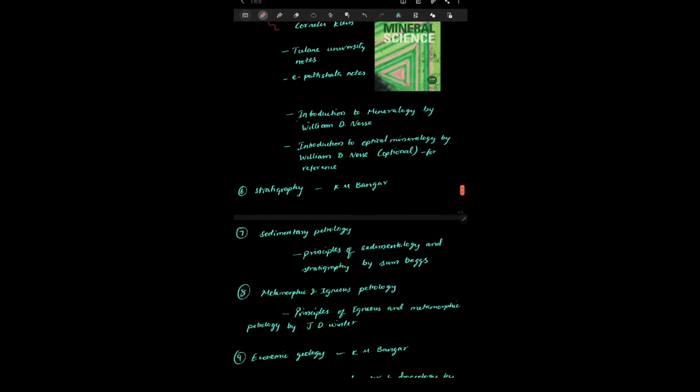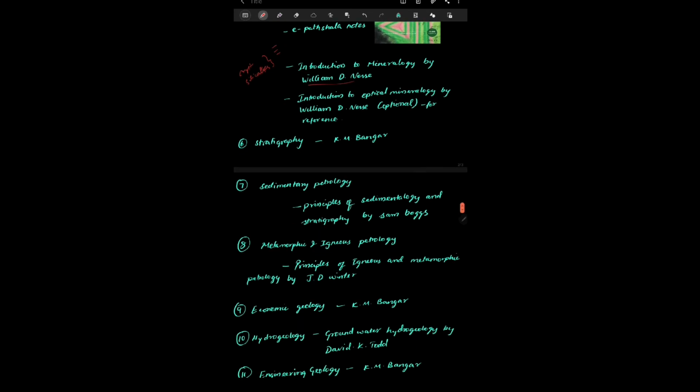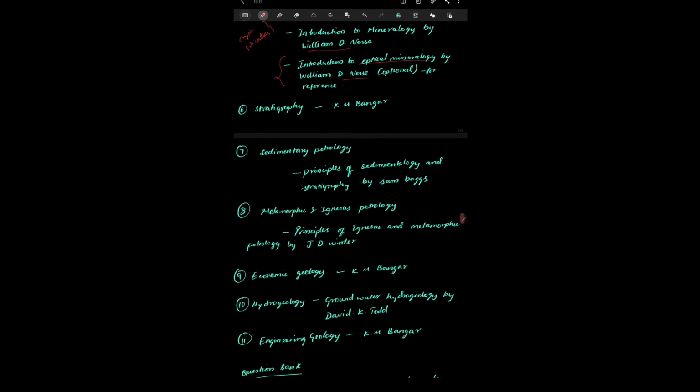And in addition to that, you can also refer to Introduction to Mineralogy by William D. Nesse. Especially, I would suggest you refer to the crystallography part and silicates part, because I think in this book they have given it in a more organized way. And the next book is Introduction to Optical Mineralogy by William D. Nesse. This book is very optional. If you have extra time, you can read the optical mineralogy part, but it's not really necessary.